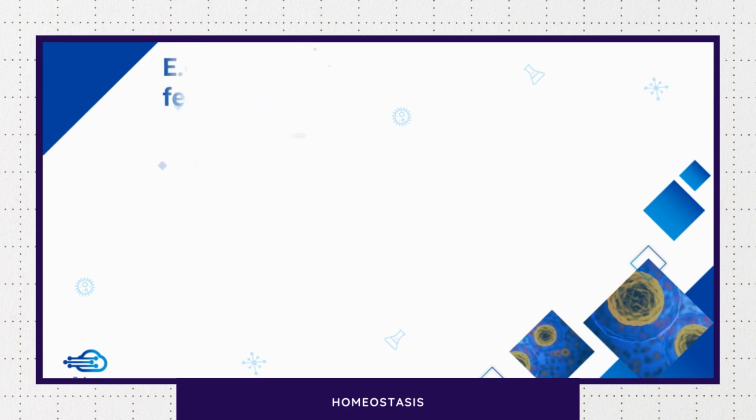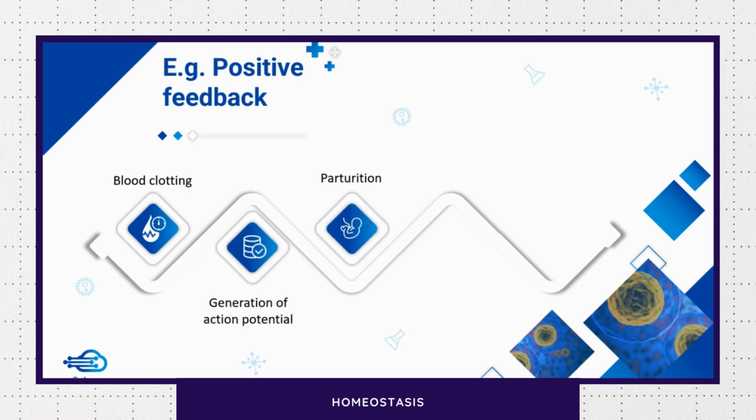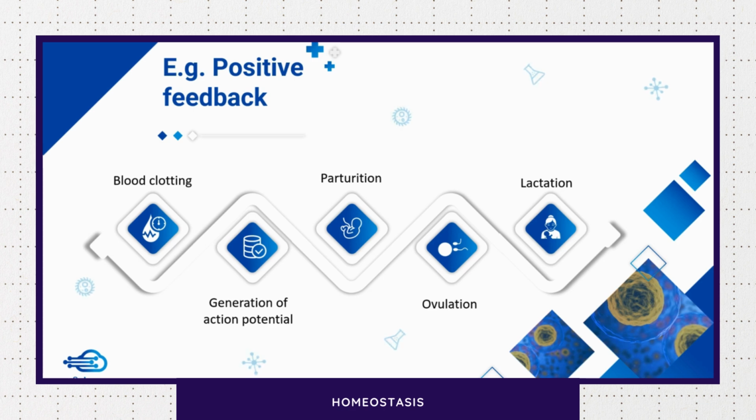Some common examples of positive feedback system which you will be dealing with are blood clotting, then generation of action potential, parturition, ovulation and lactation. So these are the most common examples of positive feedback systems which you will be dealing with, but there are various other positive feedback systems as well. These will be dealt with in their respective chapters.